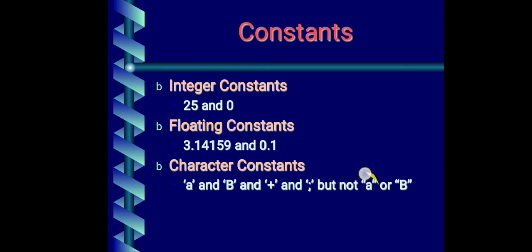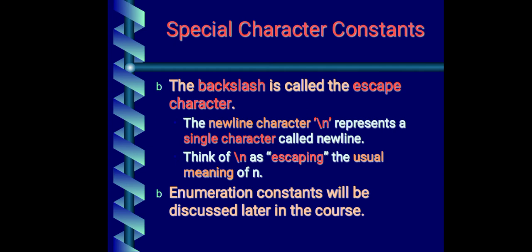Whatever we write in double quotation is a string constant. This is a character constant and this is a string constant. There are some special character constants also.